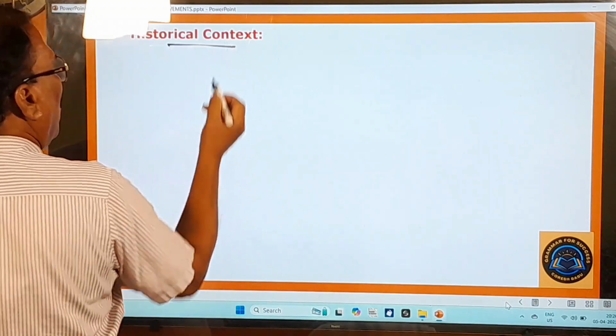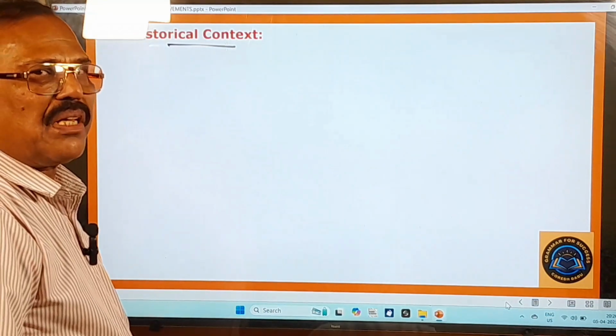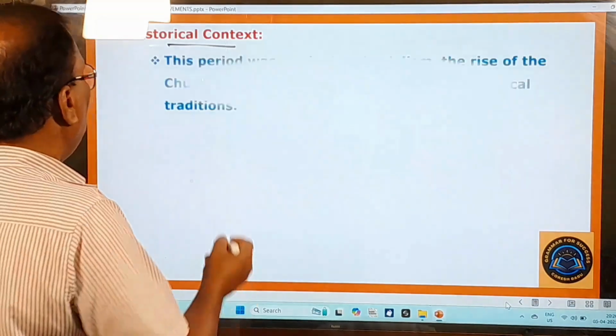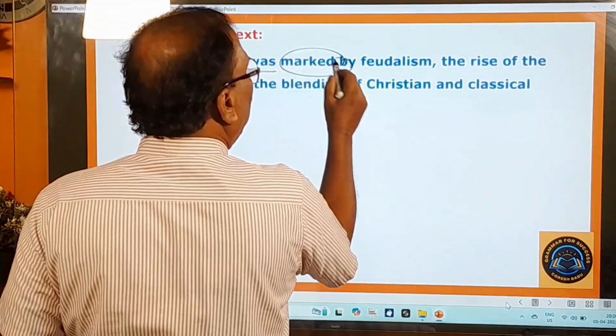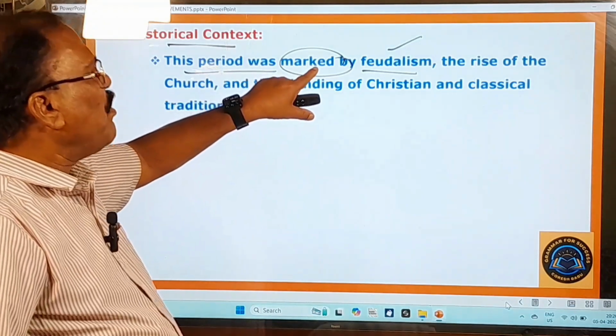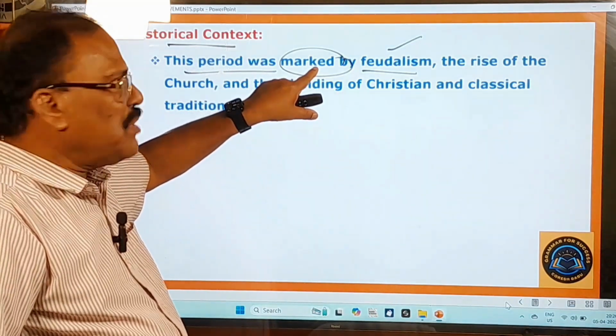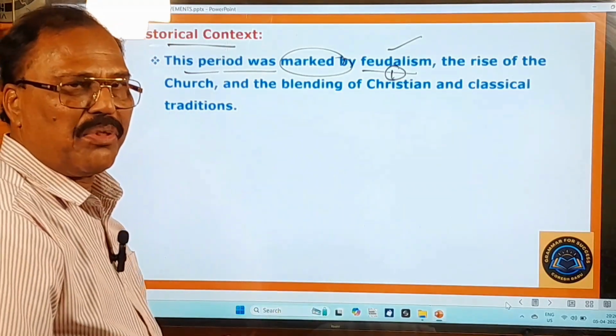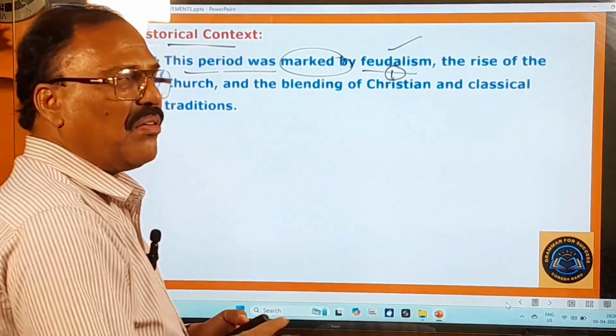Historical background or historical context. What is the historical context of this medieval movement? Let us look at that. This period was marked by feudalism. You know very well, this period was characterized by feudalism. One point, feudalism means, already I have told you of this feudal society. Feudal means there will be a landlord.